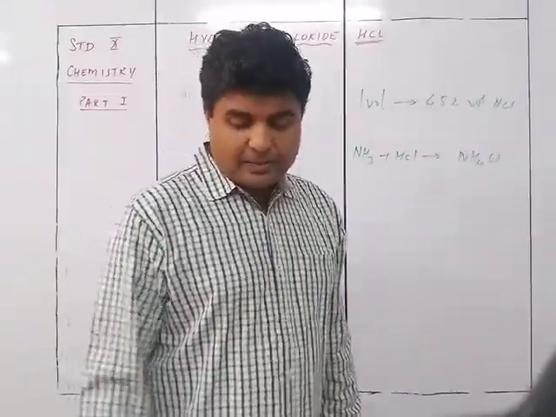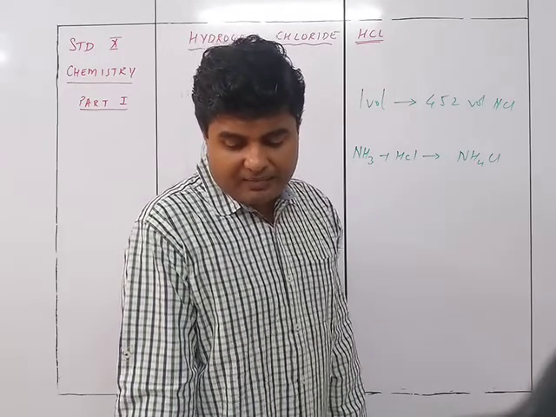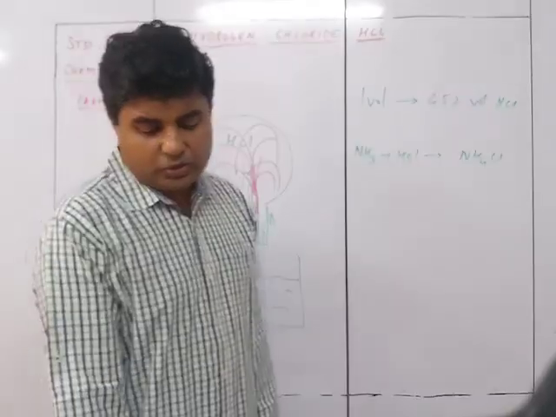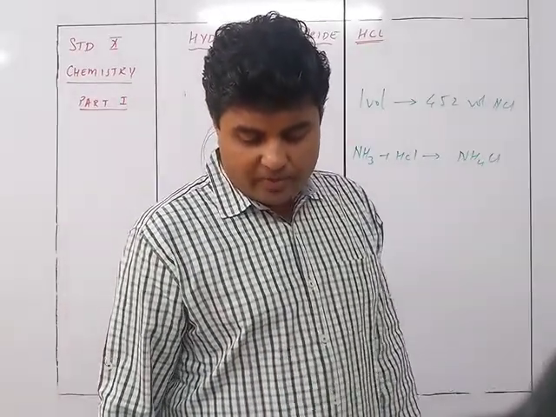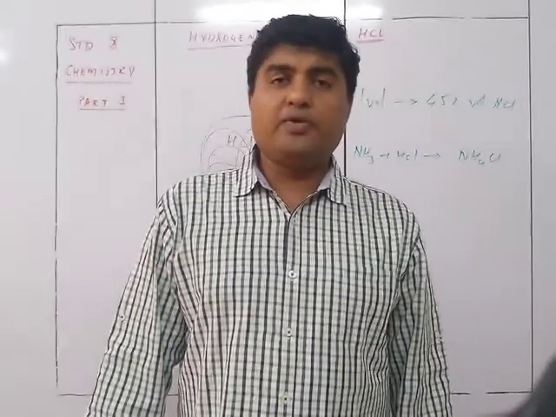So a simple displacement reaction takes place between the metal and the acid. If the metal can form two chlorides, usually the lower chloride is formed, as in the case of iron. So always lower chlorides will be formed.